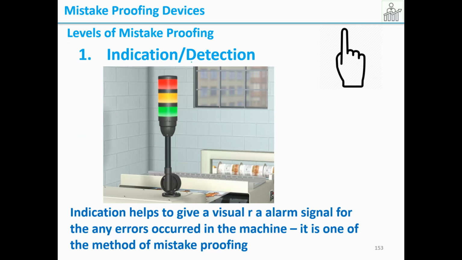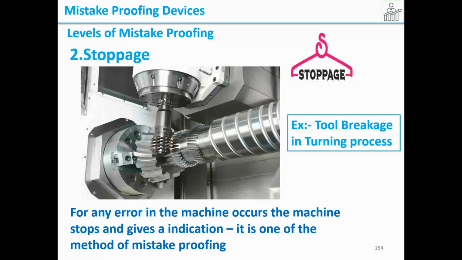In the same way, for indication or detection, the indication helps to give a visual or alarm signal for any errors that occur in the machine. It is one of the methods of mistake proofing. We use indicators like these when there is a problem in the machine, it should show some red color. So that is an indication. Then stoppage. For any error in the machine, the machine stops and gives an indication. It is one of the methods of mistake proofing.